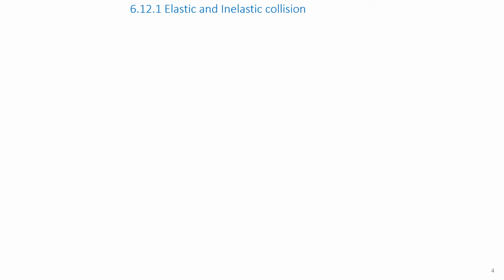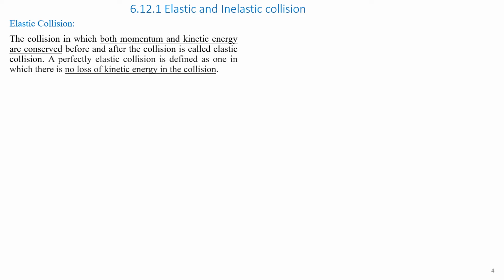Elastic and inelastic collision. In the previous slide, we have studied about the collision in general. In this slide, we'll study about two types of collision, inelastic and elastic collision. First, we will take up elastic collision. Elastic collision is the one in which both momentum and kinetic energy are conserved before and after the collision.